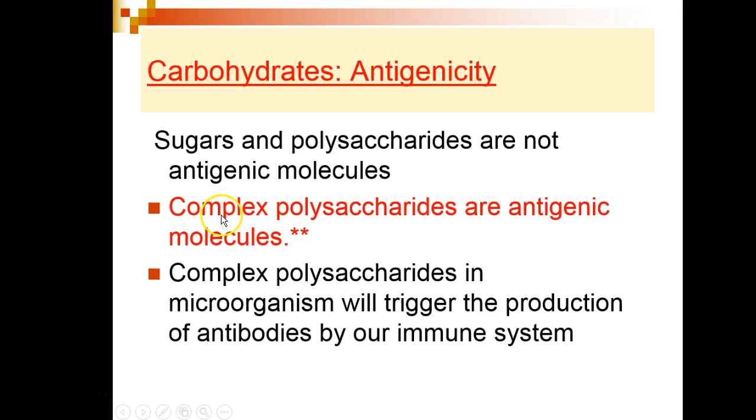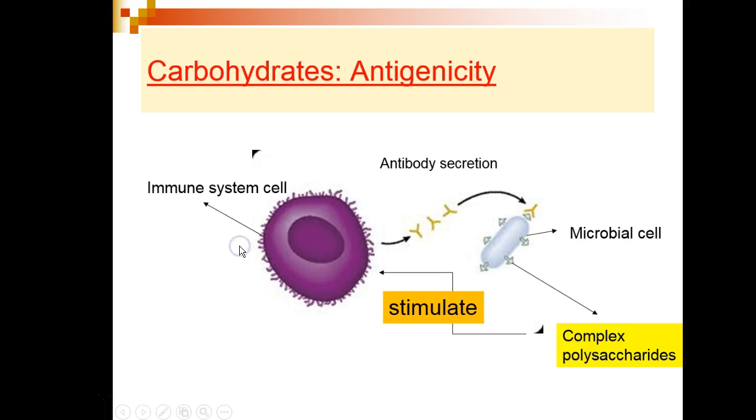However, complex polysaccharides are antigenic molecules. Complex polysaccharides found as structural components of some microbial cells can trigger immune system cells in animals to secrete antibodies that will bind to the complex polysaccharides of microbial cells.